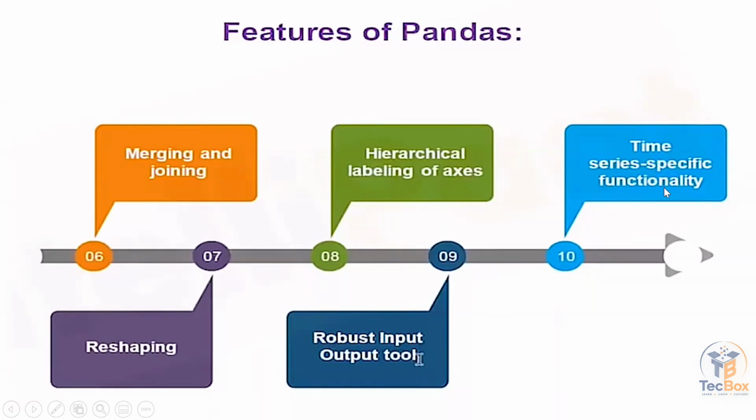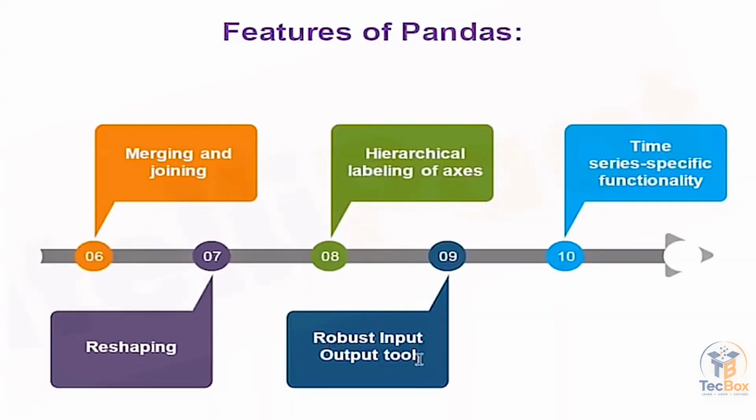So what is time series specific functionality? Suppose we have a data set where we are dealing with stock data. This stock data will change according to the time. The data which changes according to the time, we call time series data.